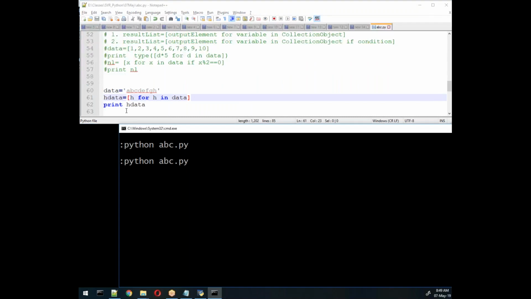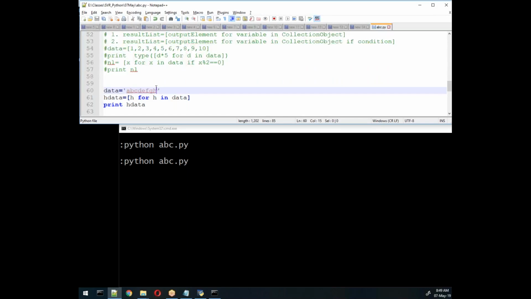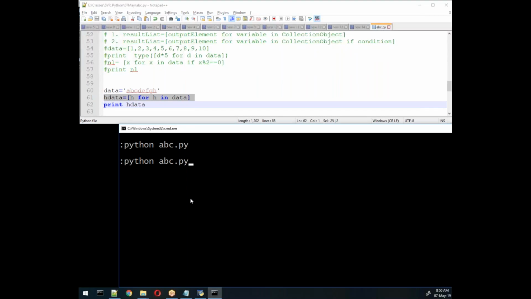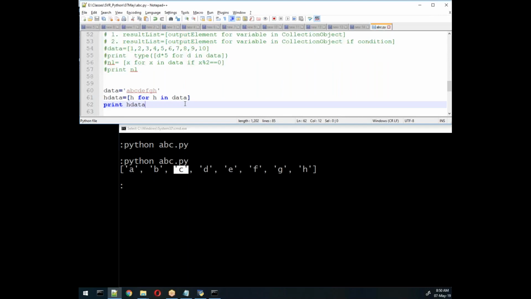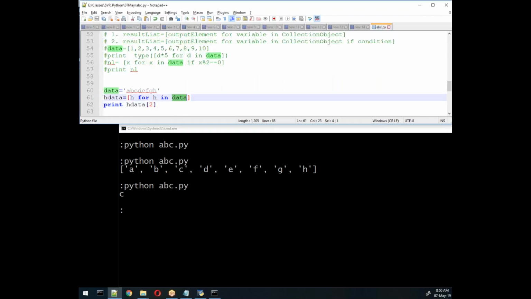Now, what is the benefit of writing this line? If you want to separate one value into multiple characters, you can use this type of code. You will get all elements separately, each in a separate position. With the help of h data, you can go to a particular element and find the result. You can separate one value into multiple elements.